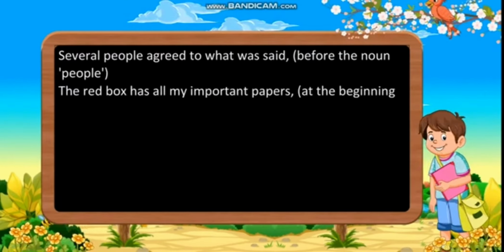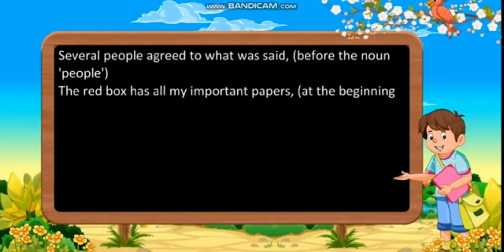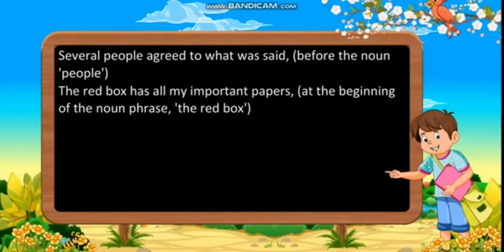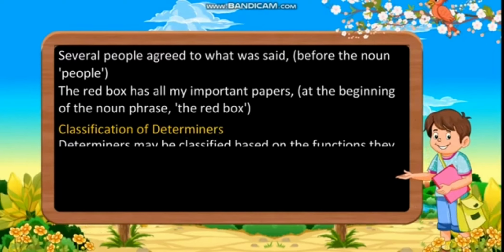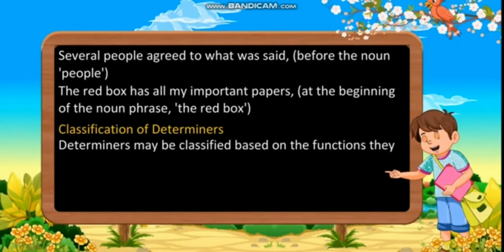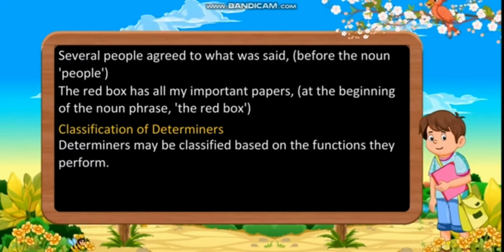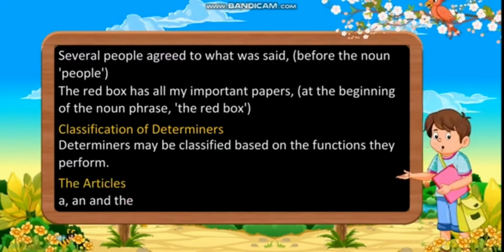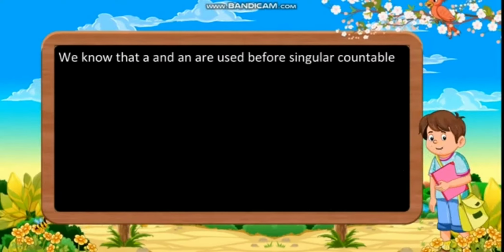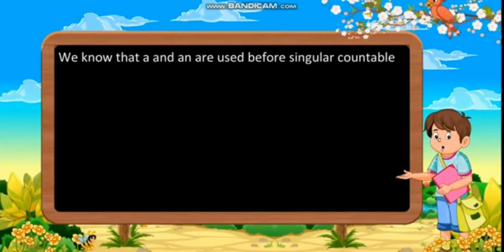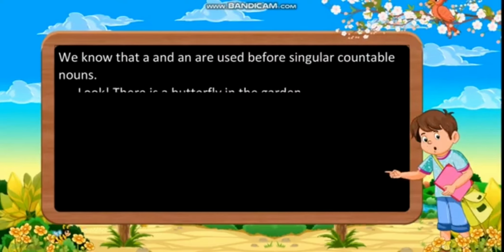The red box has all my important papers. The determiner is at the beginning of the noun phrase, the red box. Classification of determiners. Determiners may be classified based on the functions they perform. The articles: a, an, and the. We know that a and an are used before singular countable nouns.